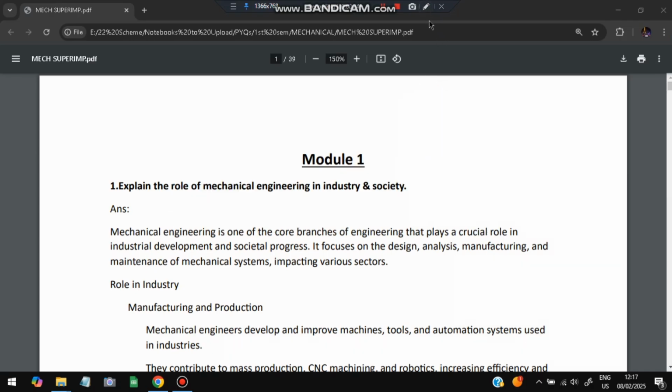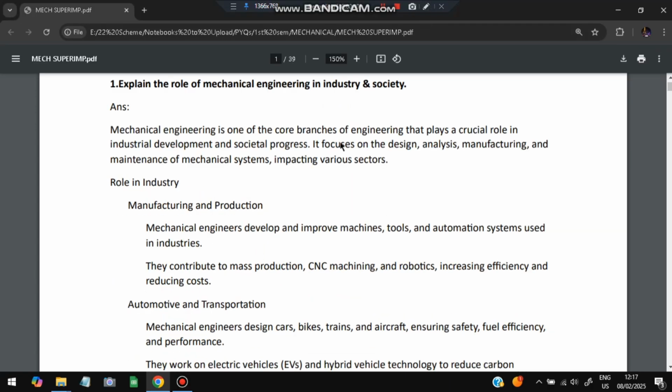The first question is, explain the role of mechanical engineering in industry and society. So what does mechanical engineering help us with in the industry and society? Let's have a look at each point one by one. Mechanical engineering is one of the core branches that plays a crucial role in industrial development. All the equipment and instruments required in the industries are developed by mechanical engineers, and those things are utilized by the society for societal progress. It focuses on design, analysis, manufacturing and maintenance of mechanical systems impacting various sectors.